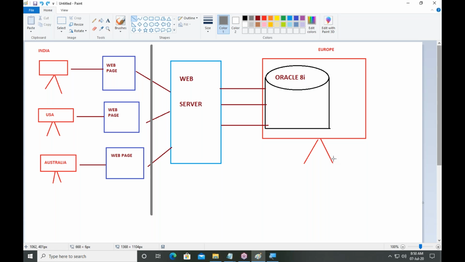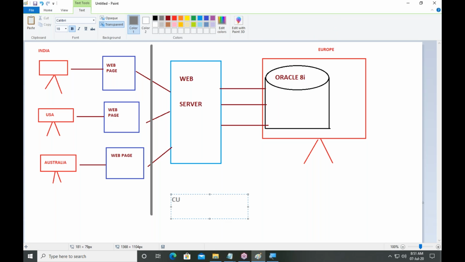You want to withdraw money, but the bank is too far from you. How to withdraw? Then the alternate option, he will choose an ATM.